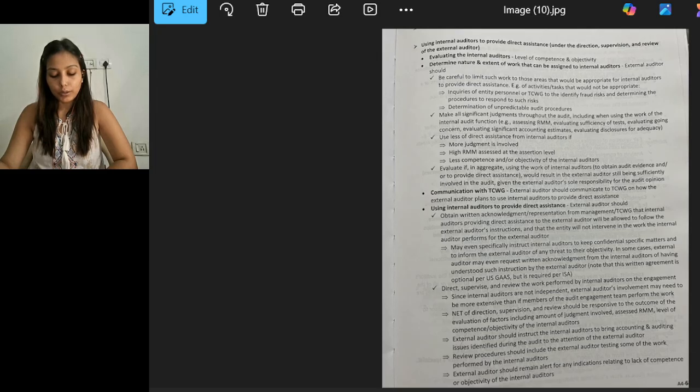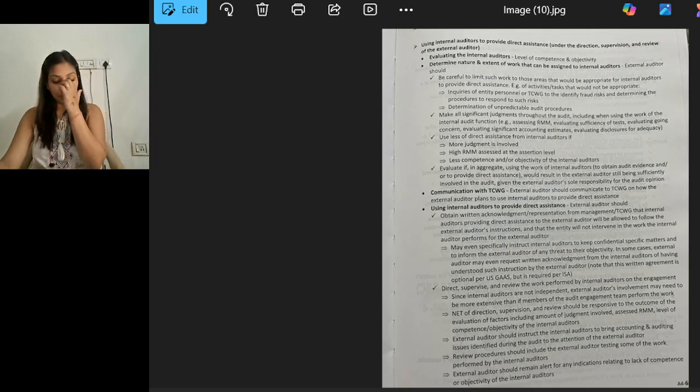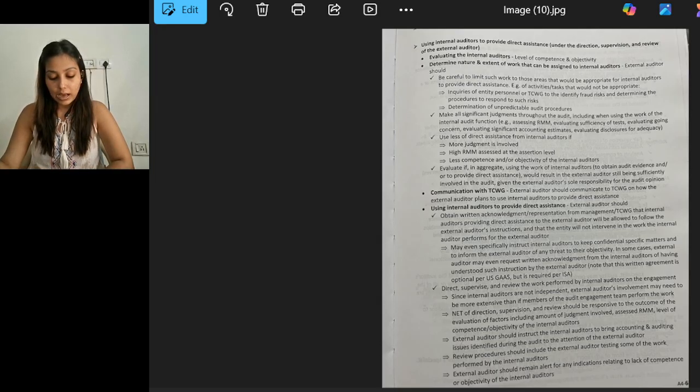Also, the auditor should make all the significant judgments throughout the audit, including when using the work of the internal audit function and the direct assistance from the internal auditors. If more judgment is involved, there is high RMM at the assertion level, and less competence and/or objectivity of the internal auditors, the auditor should evaluate whether, in aggregate, using the work of the internal auditors would result in the external auditor still being sufficiently involved in the audit or not.